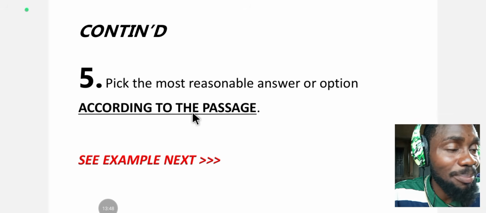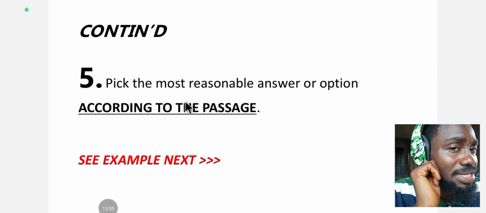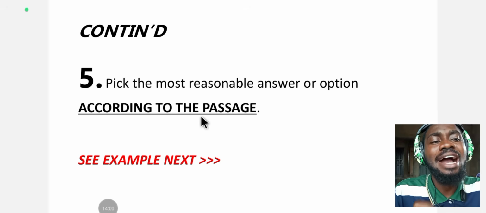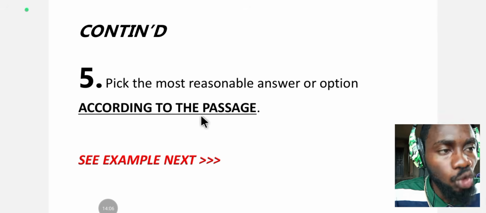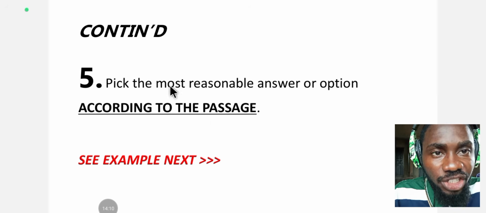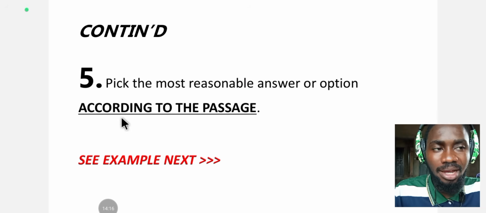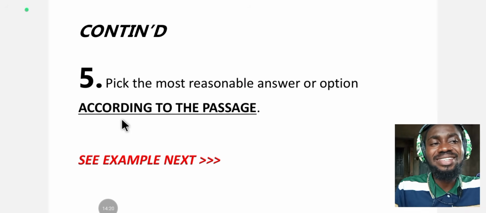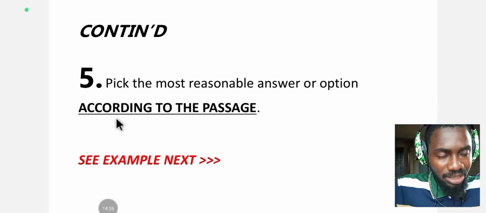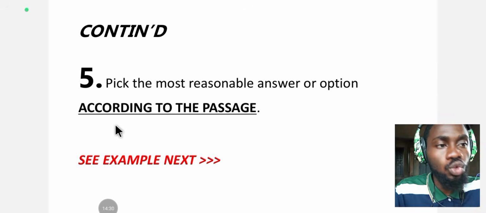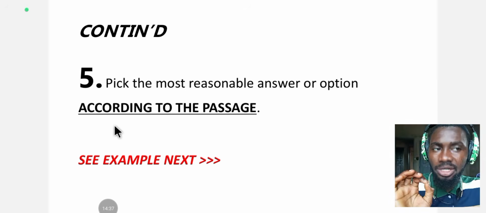You can see it was capitalized and underlined. I'm drawing my hand on my ear, and I'm letting you know that your answers should be according to the passage and not according to you or according to what you know. If the passage says that Nigeria is not a country, pick that as the answer. If the passage says Nigeria is not the name of a country, and you within yourself know Nigeria is a country, pick the answer according to the passage, what it says. Do not take your own or what you know or what you feel is right. No, pick your answer according to the passage, according to the writer.